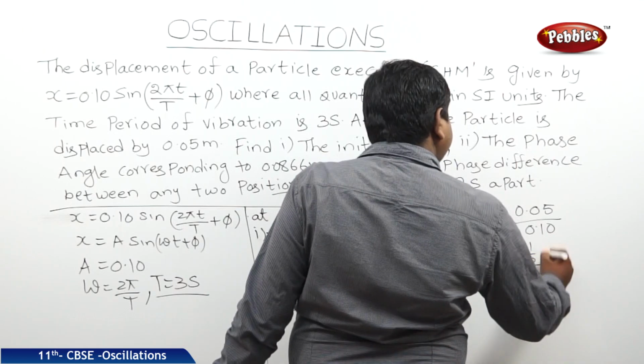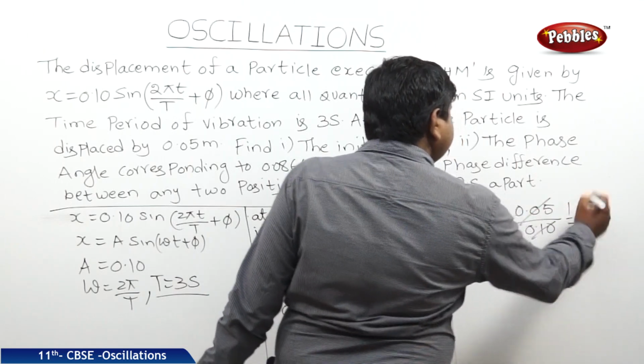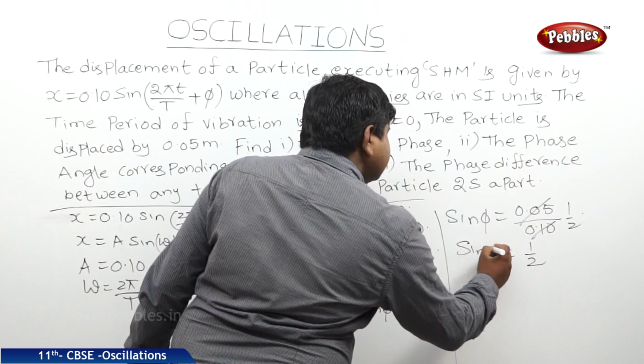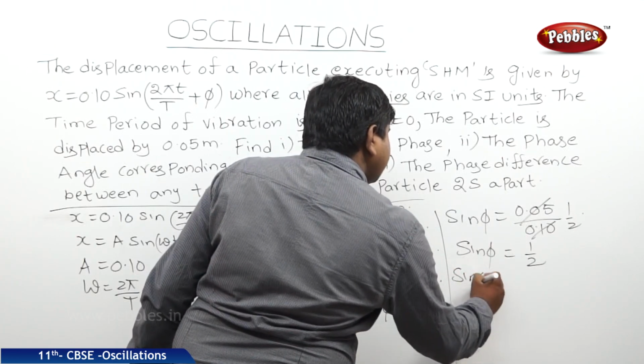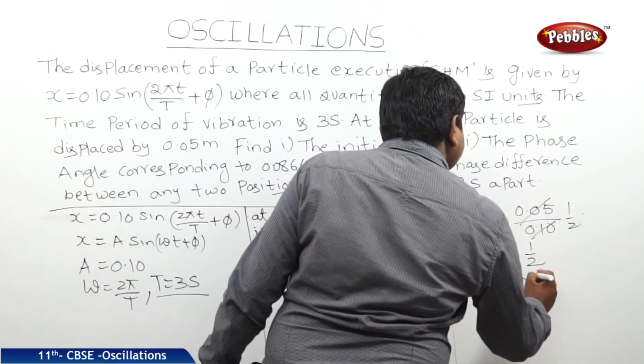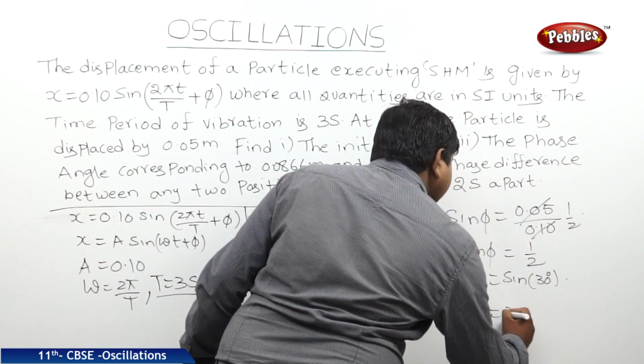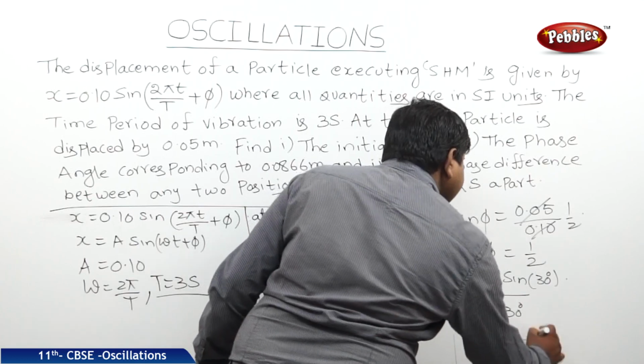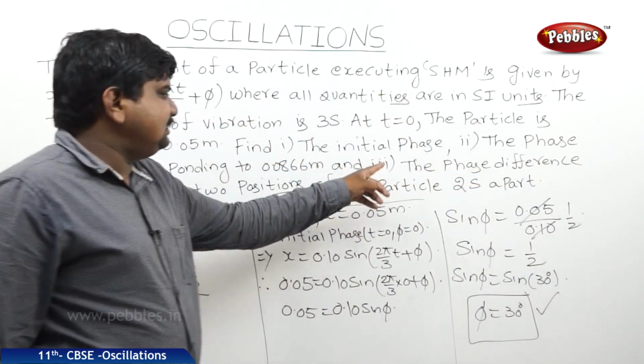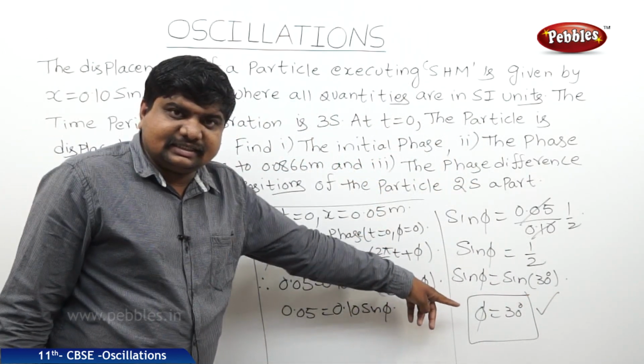Therefore, it is half. Sine phi is equal to half. Therefore, sine phi is equal to sine 30 degrees. Therefore, phi is equal to 30 degrees. Therefore, the initial phase is 30 degrees.